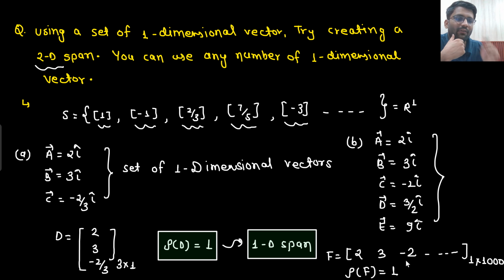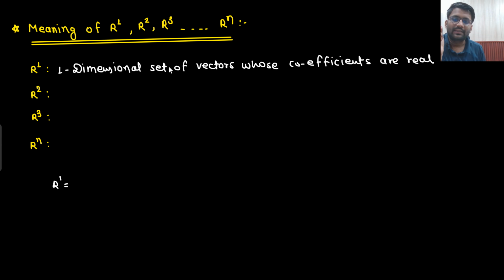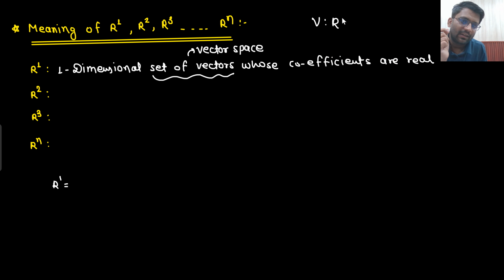There, what will they write down? Vector space R1. What do you mean by vector space, sir? Set of vectors. A set of vectors combined is known as vector space. What I am saying is that this wording, set of vectors, is known as vector space. So in the examination they will write down vector space R1.